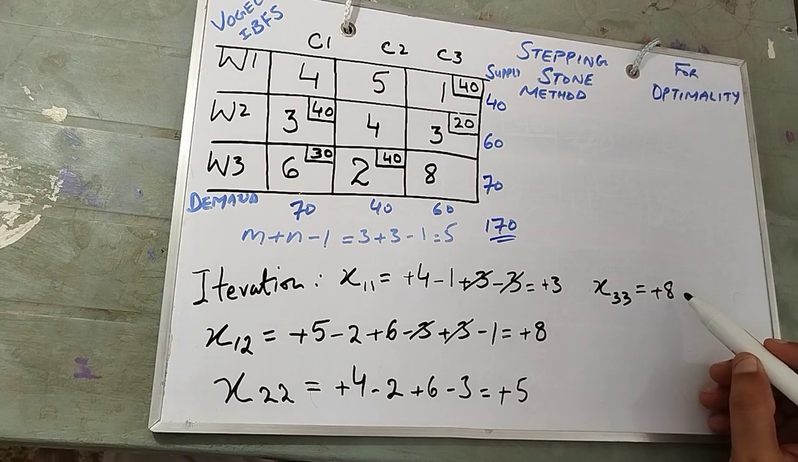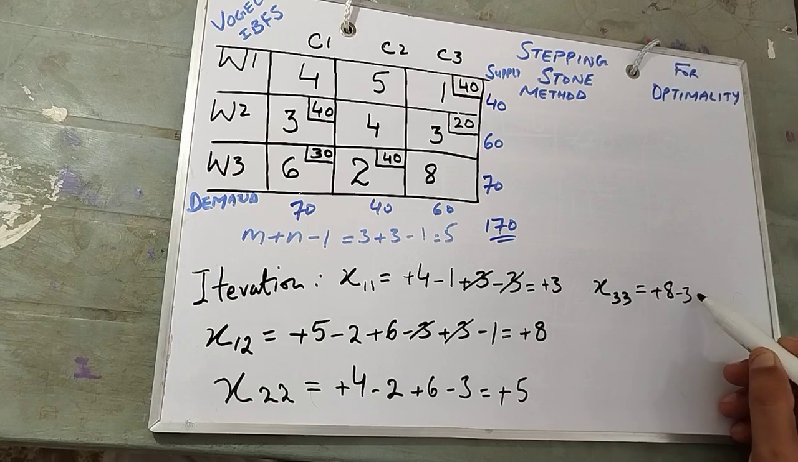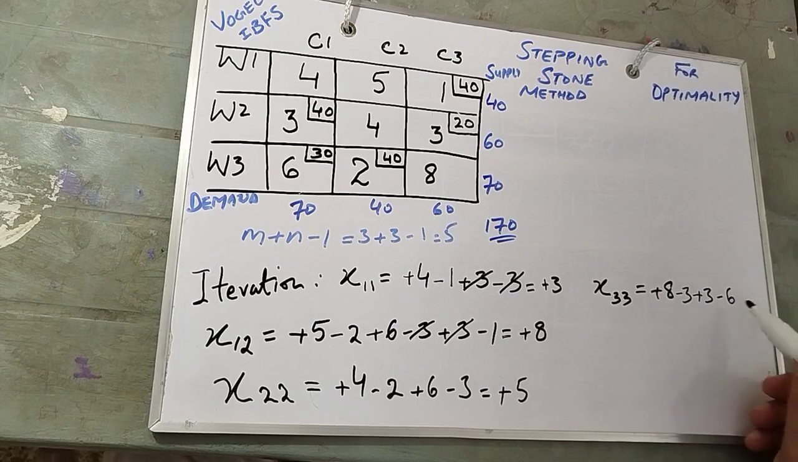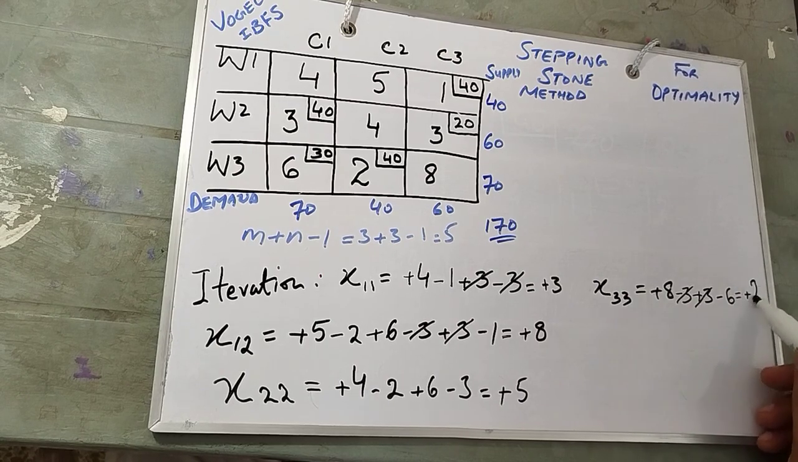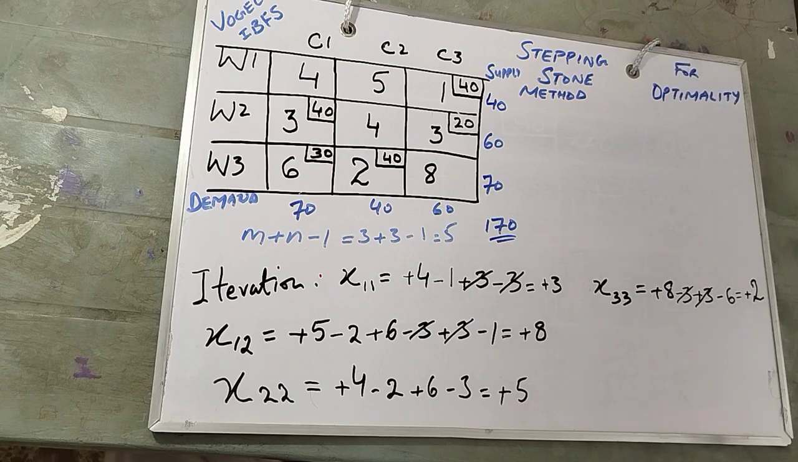Plus 8, minus 3, okay, plus 3, minus 6. So what would it be? Minus 3 plus 8 minus 6 plus 2. So you see plus 2 is there. So we have found another plus. So all the answers are in plus. It means it is an optimal solution. As I already mentioned, Vogel gives you the best initial basic feasible solution as compared to the Northwest and the least cost. So we prefer the Vogel.